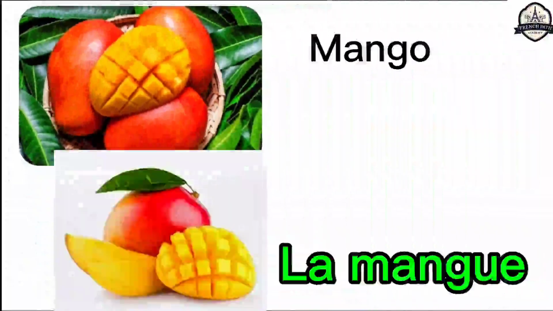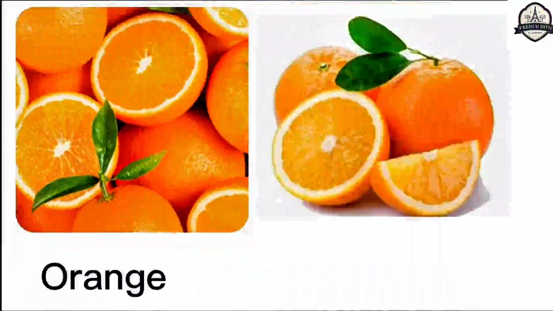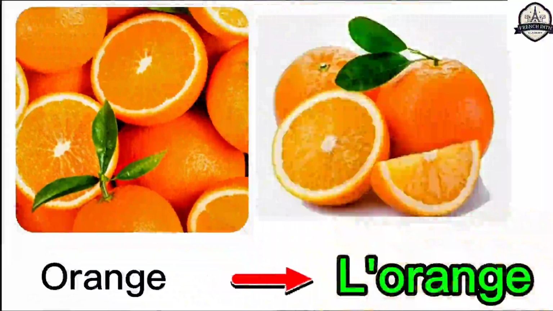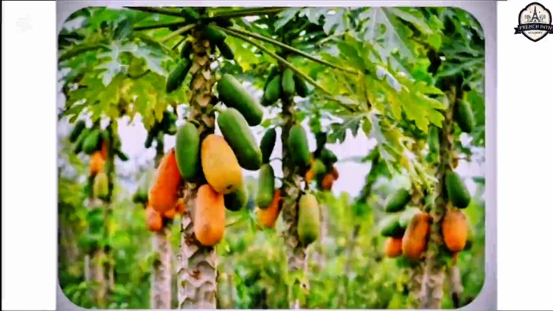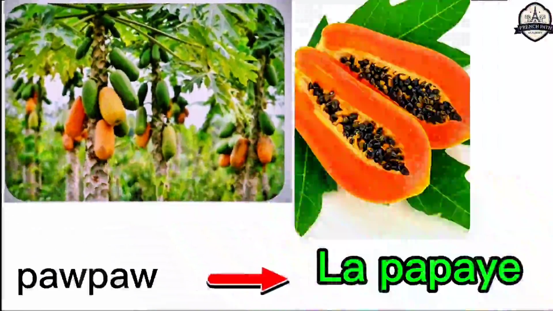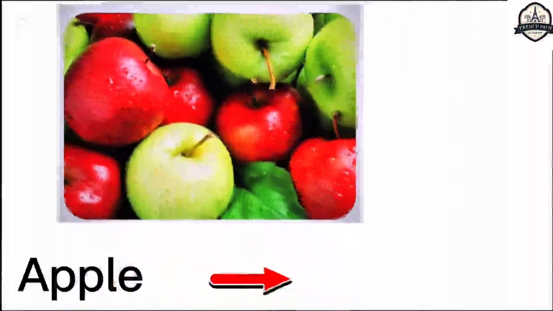Mango. Mango is called in French language la mangue. And this is orange. Orange is called in French language l'orange. Same spelling, but in French language you pronounce it l'orange. Pawpaw is what we call in French language la papaye. La papaye. Apple is what we call la pomme.